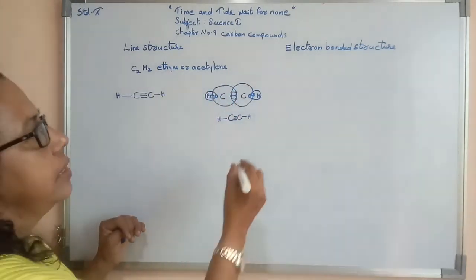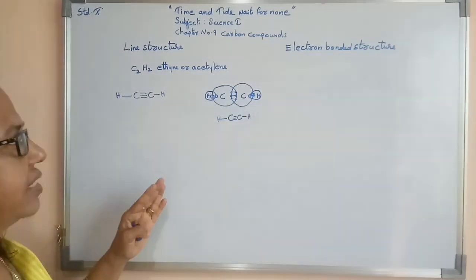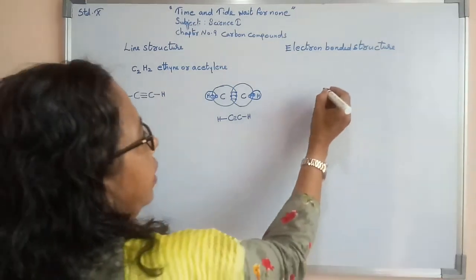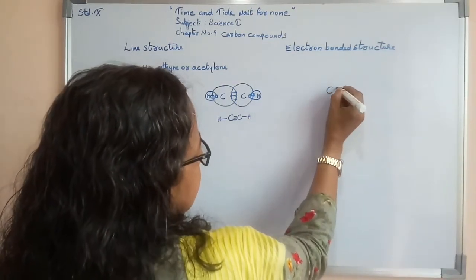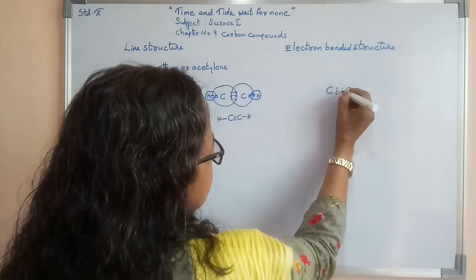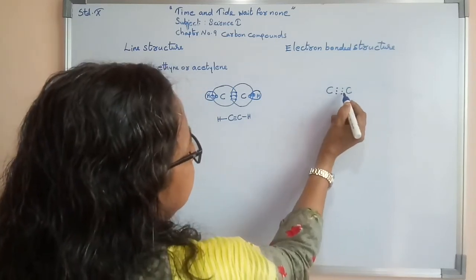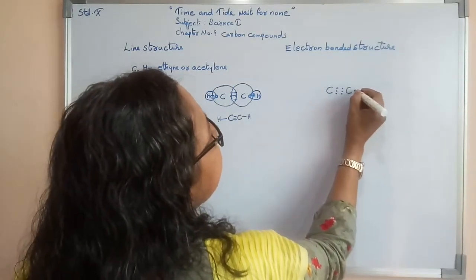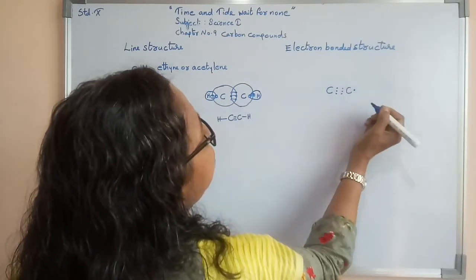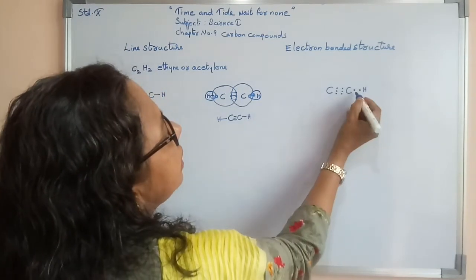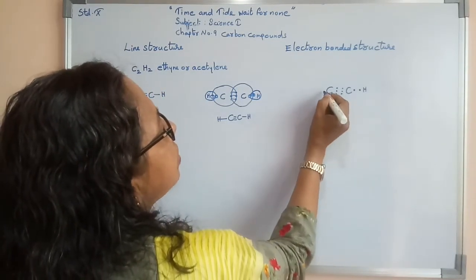Now we will study the electron dot structure of ethine or acetylene. Here carbon is there, triple bond formation, one more carbon, triple bond formation. That means 3 electron sharing is taking place, and here carbon's 1 electron, and here 1 hydrogen coming and joining or sharing.